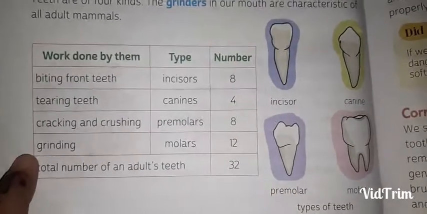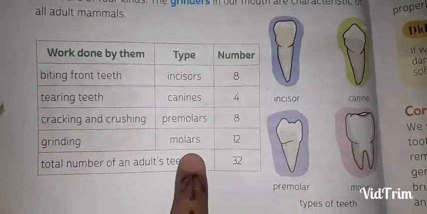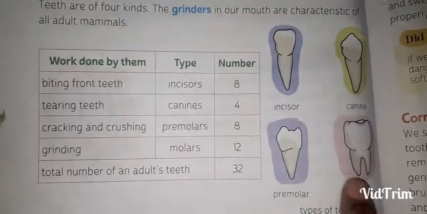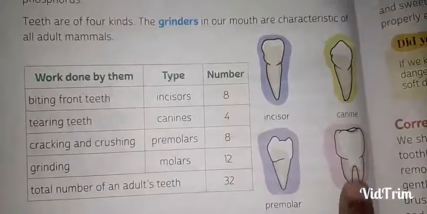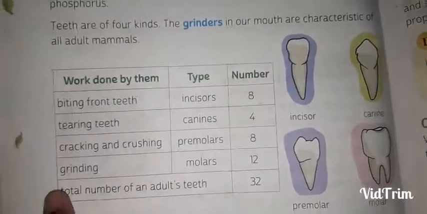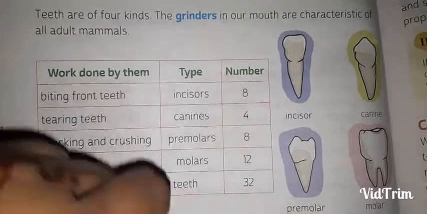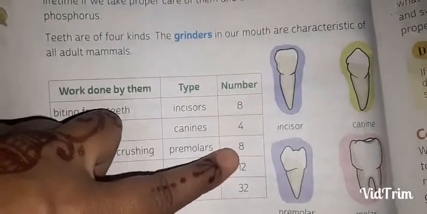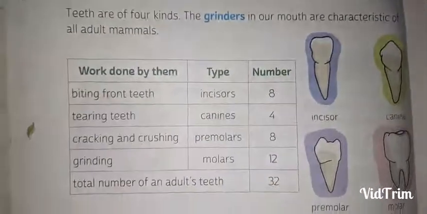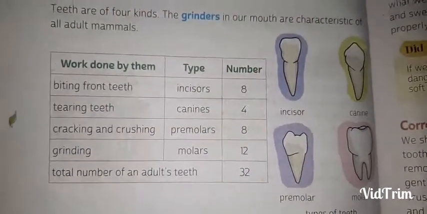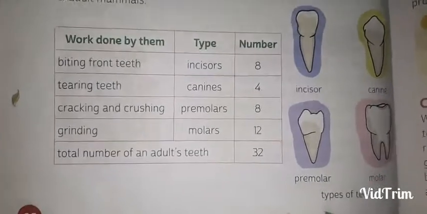And finally, grinding work is done by the molars, and they are 12 in number, and this is the picture of a molar. So these 4 kinds of teeth we have in our mouth, and the total number of an adult's teeth is 8 plus 4 plus 8 plus 12, which is equal to 32. So we have 32 teeth in our mouth.